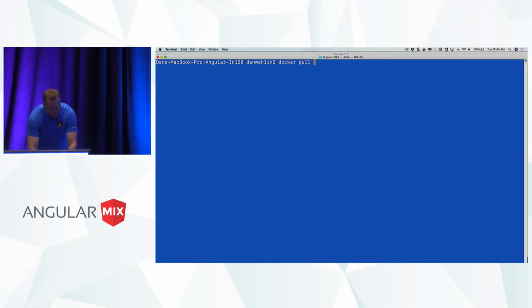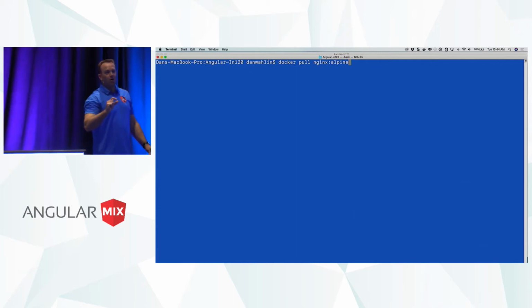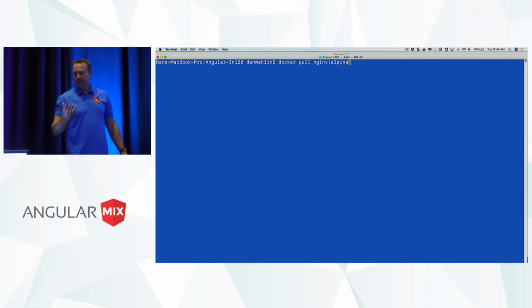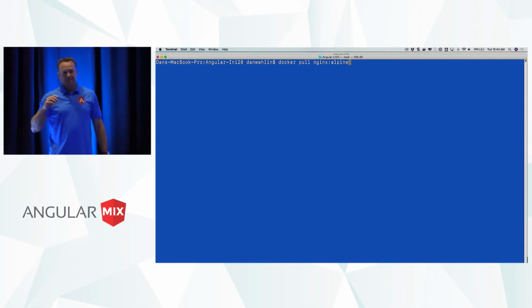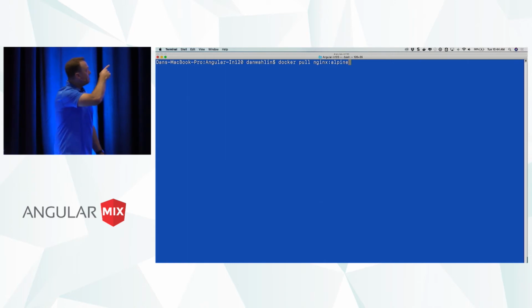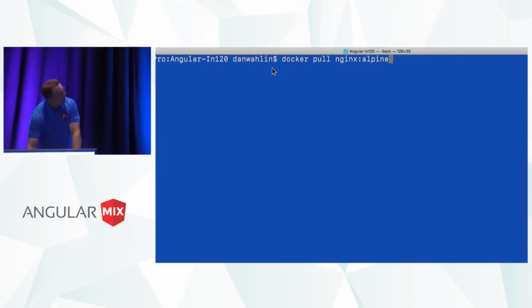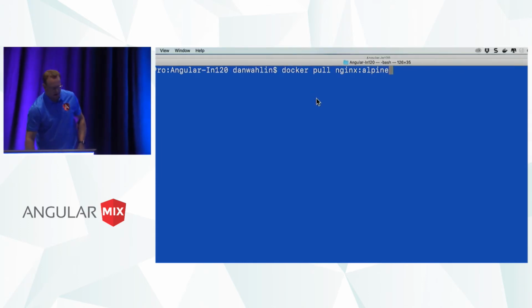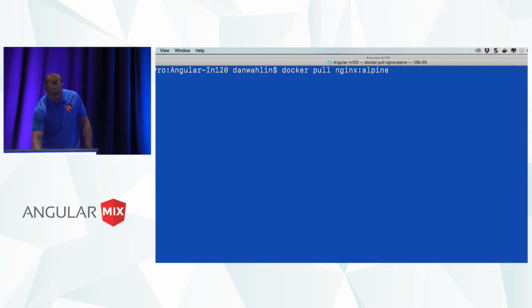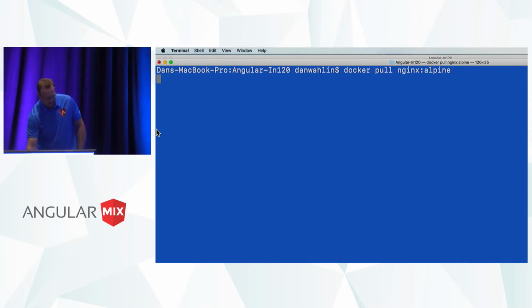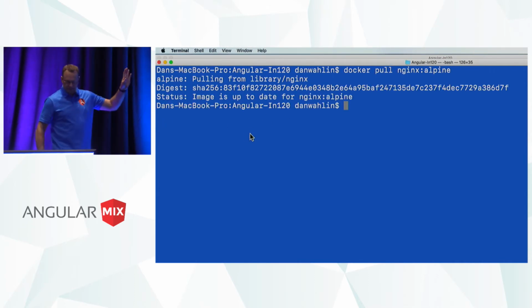I can say docker pull nginx:alpine. Now this is a very, very small version of nginx that runs on Linux, and it's in this container. Now this is an image. This nginx Alpine is an actual image that we have. In fact, let me zoom that just a little bit for the back row there. All right. And I've already run this because I can never trust the internet, but when you're doing this, it should say it's up to date.